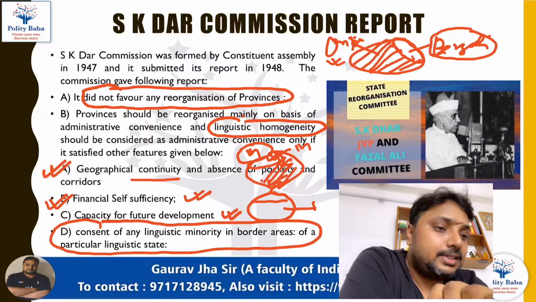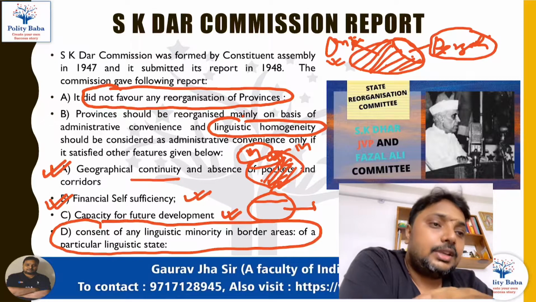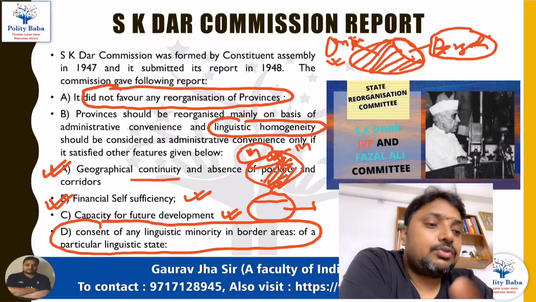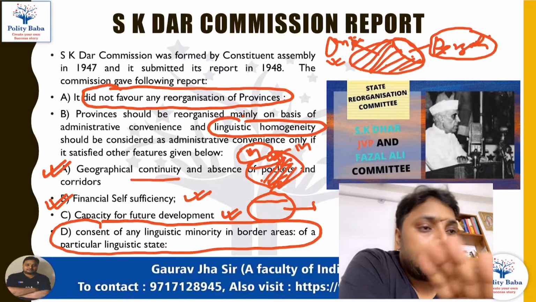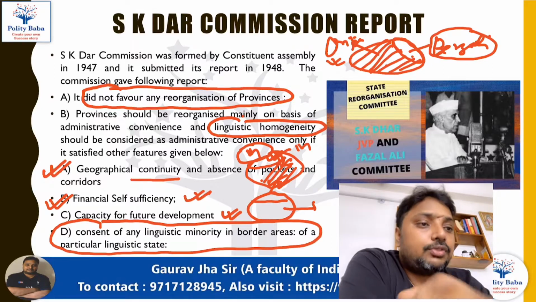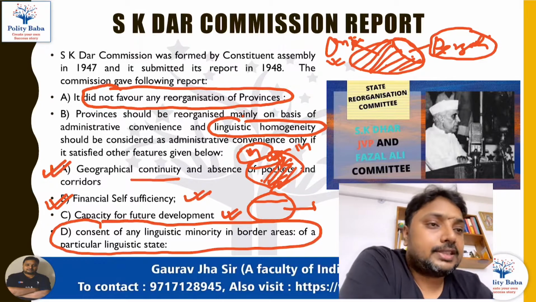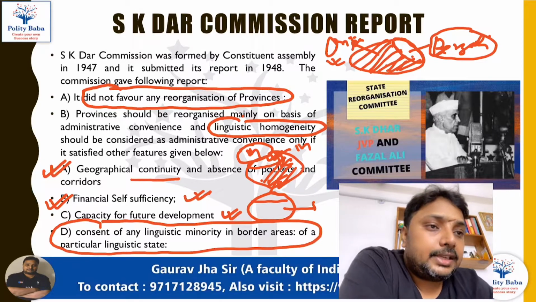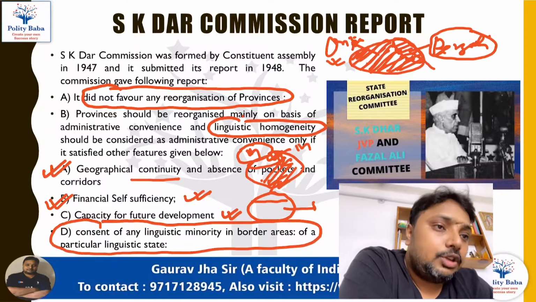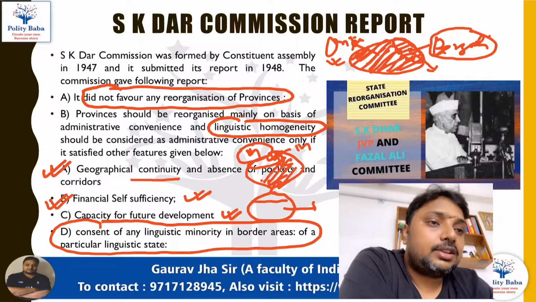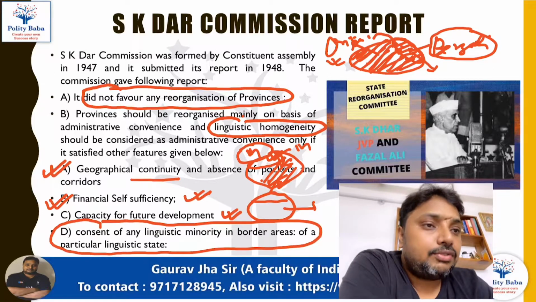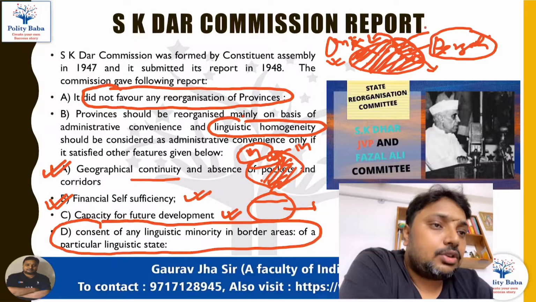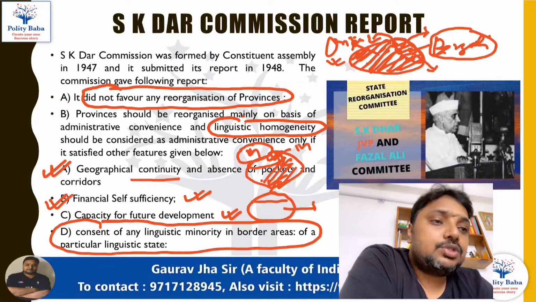So this is a very important suggestion, which is said to have given the idea of the homeland state. That means the linguistic minorities will always be asked whether they want to live with one community or with their own homeland community. For example, when you are making a separate state for the Odia people, and some Bengalis are living in the border areas, then you have to ask these Bengalis whether they want to live with the Odisha state, or would like to be merged with Bengal.